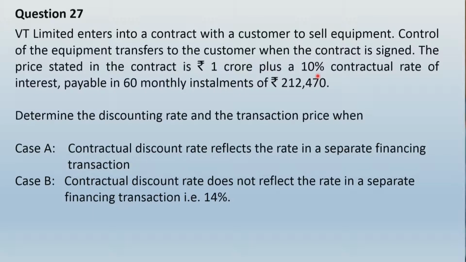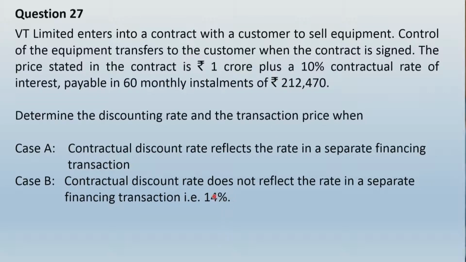So in accordance with Ind AS 115, you are not going to consider 10% as discounting rate over here. In fact, it is 14% that will be considered as discounting rate. So all these future cash flows of 60 monthly installments of rupees 2,12,470 will be discounted using 14% discounting rate and not 10% discounting rate.